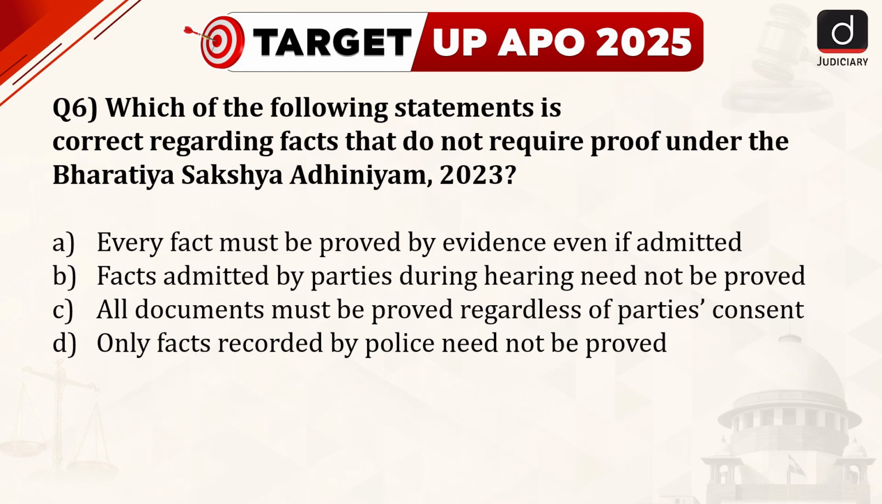Question number 6. Which of the following statements is correct regarding facts that do not require proof under the BSA 2023? Option A. Every fact must be proved by evidence even if admitted. Option B. Facts admitted by parties during hearing need not be proved. Option C. All documents must be proved regardless of parties' consent. And option D. Only facts recorded by police need not to be proved. The correct answer is option B.